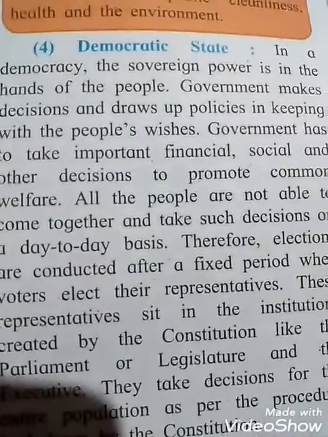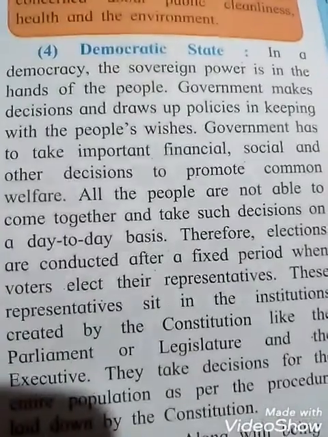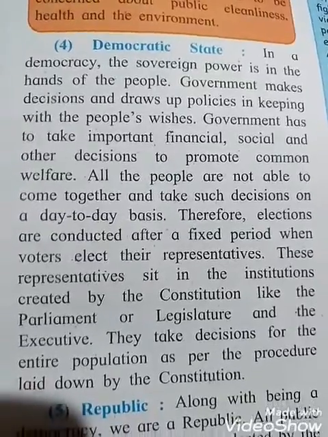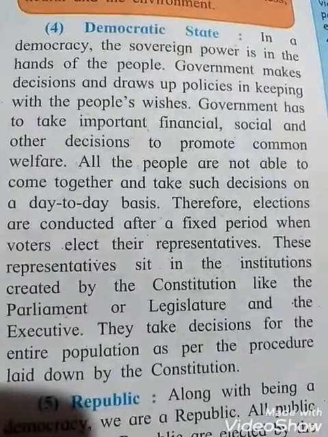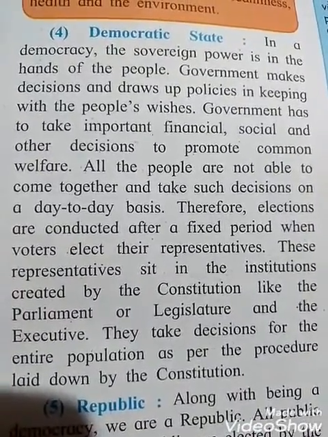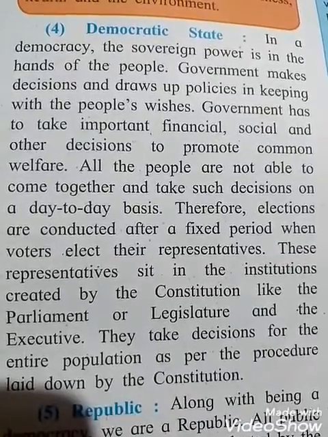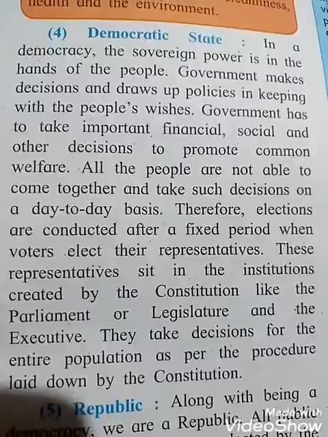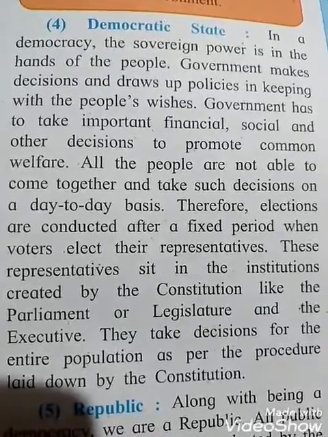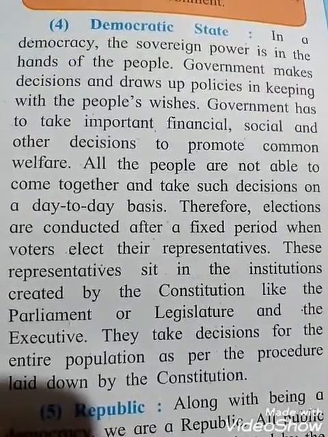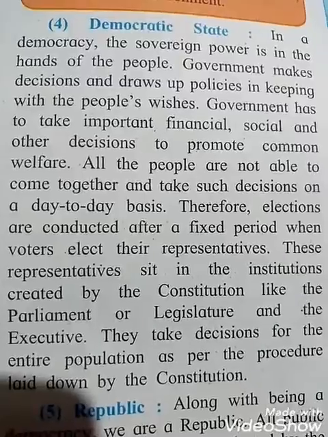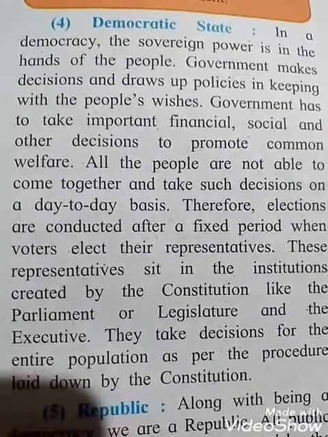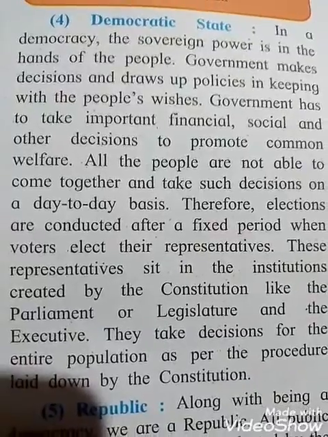The government makes decisions and draws up policies in keeping with the people's wishes. The government has to take important financial, social and other decisions to promote common welfare. So whatever decisions the governments are making, or whatever policies they draw up, they keep in line with the people's wishes. That means people should get proper welfare and justice.